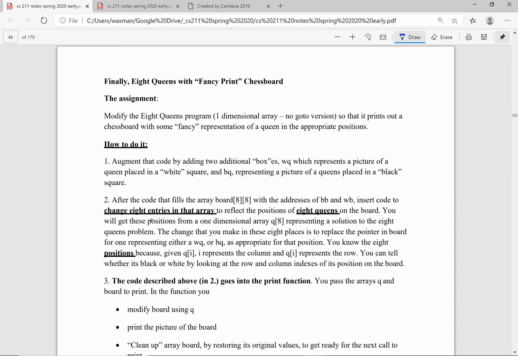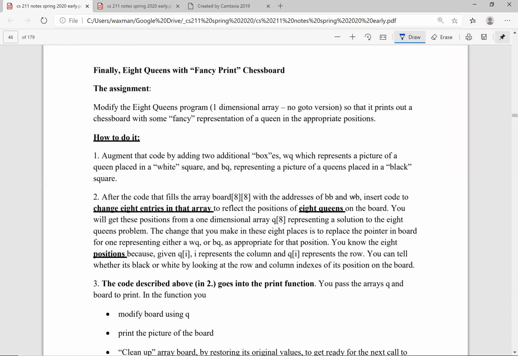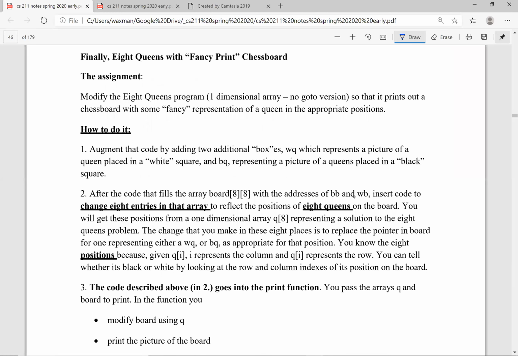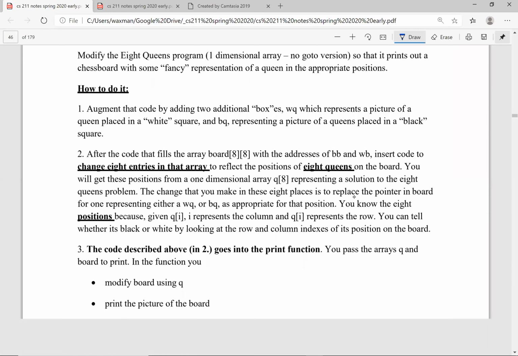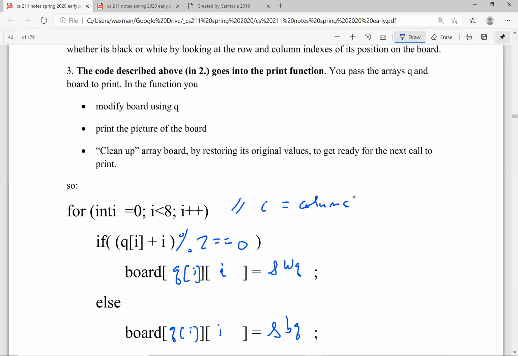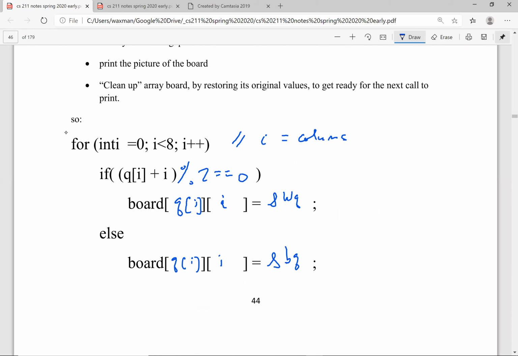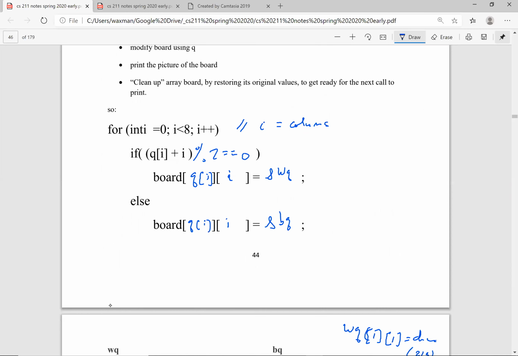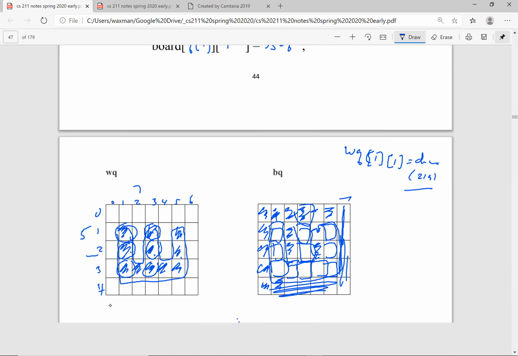And as we said, after the code that fills the array board with the addresses of black box and white box, we're going to change it in 8 places based on the array Q. And then we're going to modify Q in those 8 places by using this code here. We're going to put that in there someplace, and then it will work.